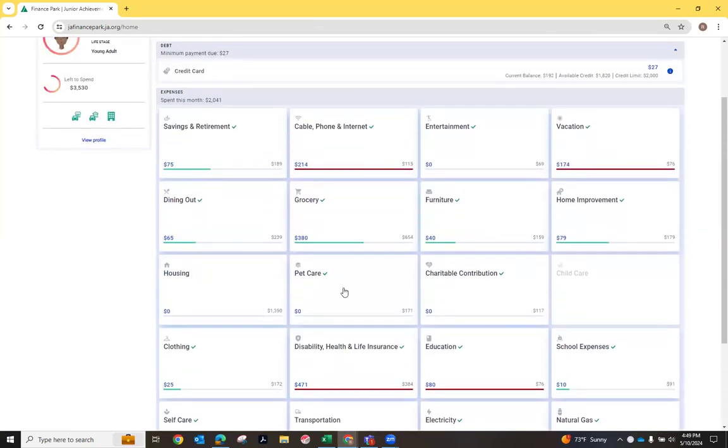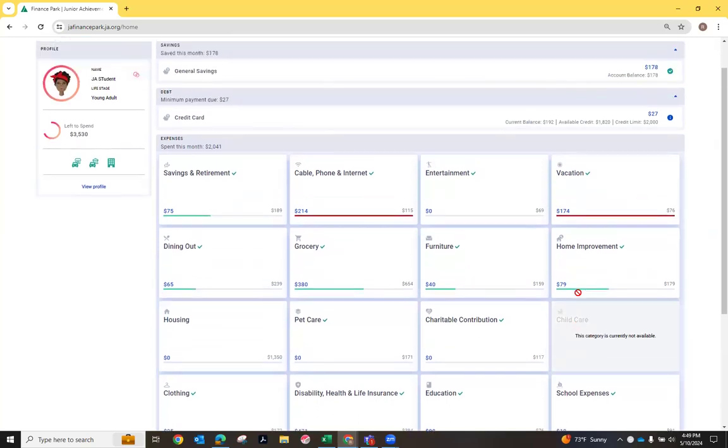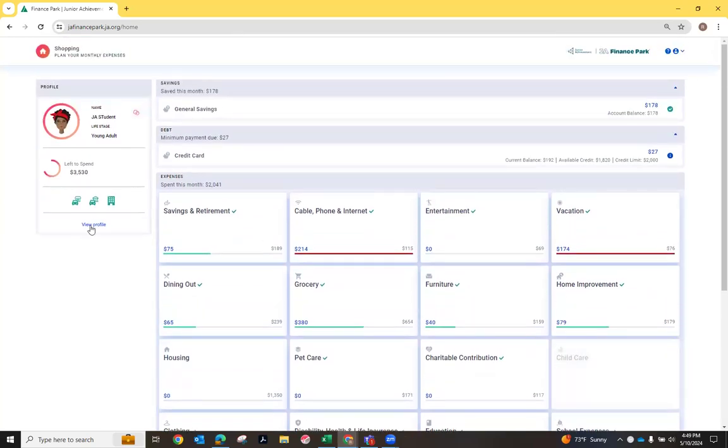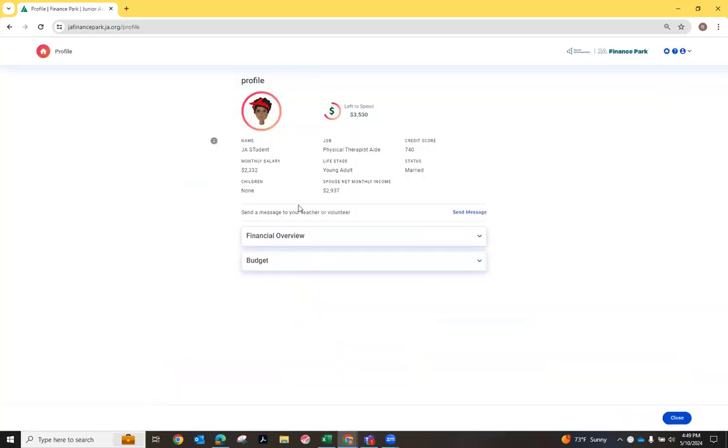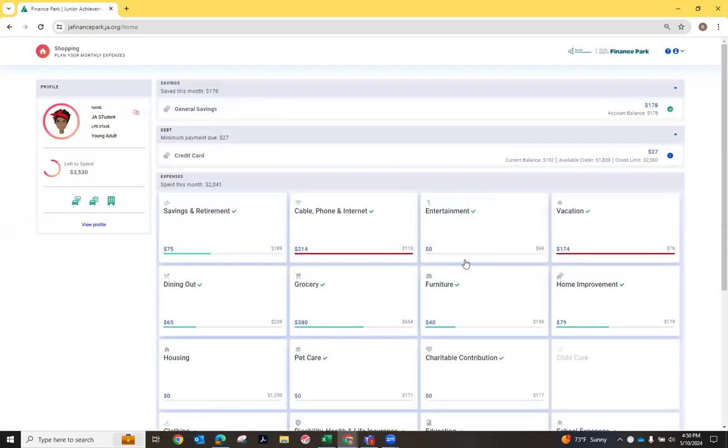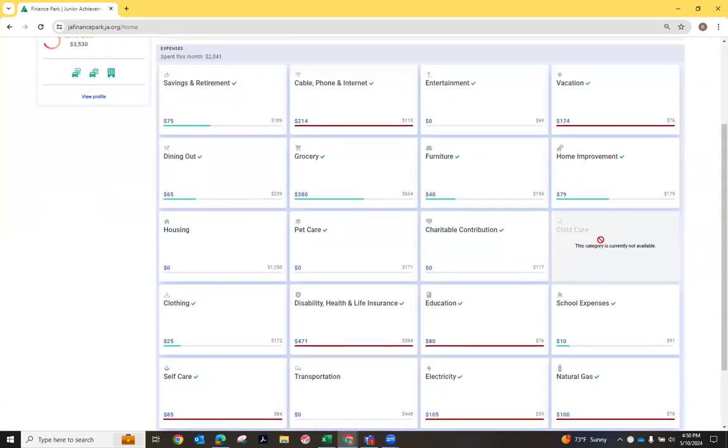Other categories, you get to decide. I chose not to have a pet, so I didn't have to pay anything under pet care. My specific scenario doesn't have a child. So one thing you'll notice is if they can't remember, they can always click on this view profile and you can be reminded of your specific situation. So I happen to be a physical therapist aide and I'm married with a spouse that has $2,900 in net monthly income. But I don't have any children. If I happen to have children, I would be required to have childcare as well.